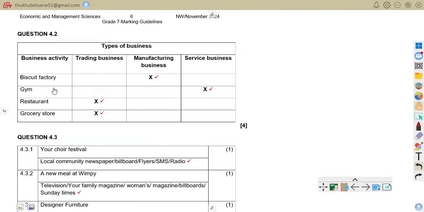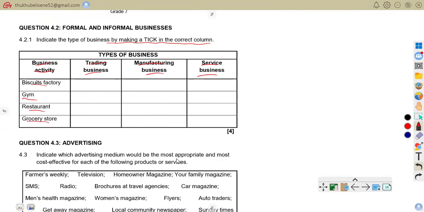So here we are on the answers for question 4.2. Business activity. Biscuits is what? It's a manufacturing business. They manufacture what? They manufacture the biscuits. But gym, when you go for a gym, that is a service business. You're going to be provided with training, that is a service. Restaurant is a trading business because they are selling food, drinks, fat cakes and stuff. Even grocery store is a trading business. So then you get your 4 marks.